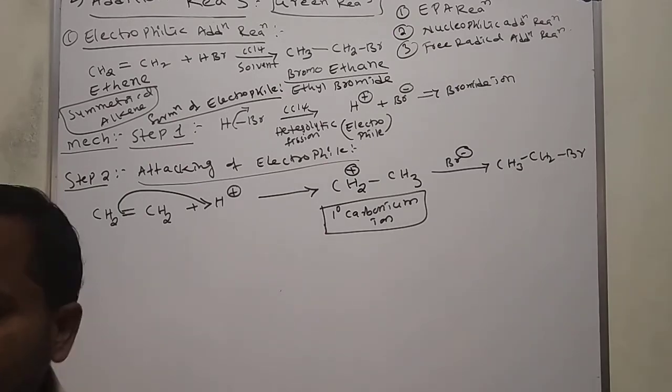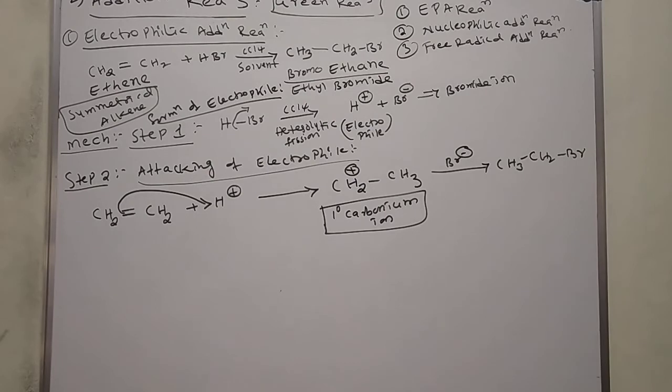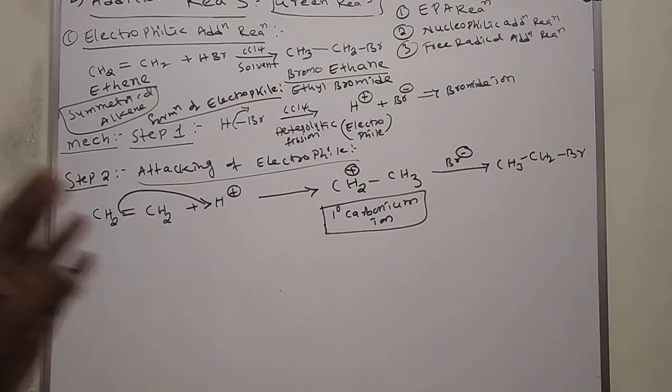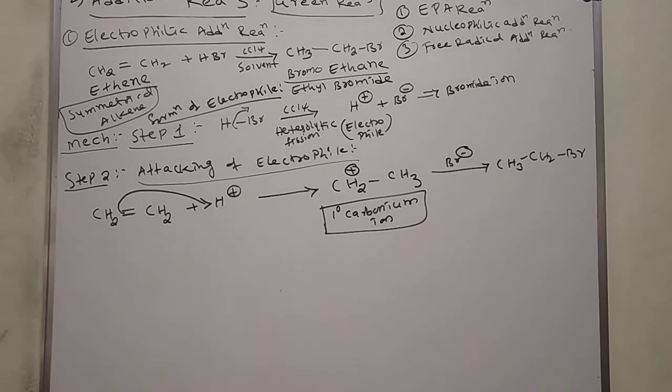How many steps are involved in electrophilic addition reactions of symmetrical alkenes? Here two. One is formation of electrophile. Second one is attacking of electrophile. Finally, we got the compound.